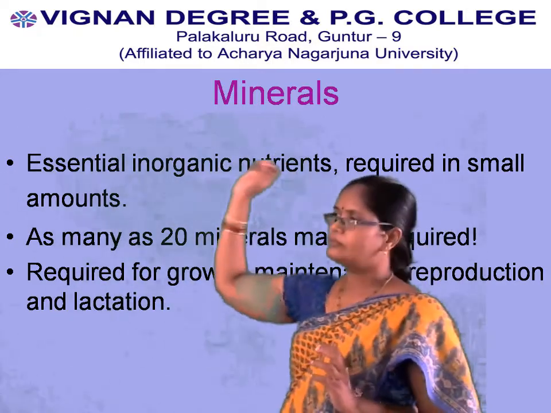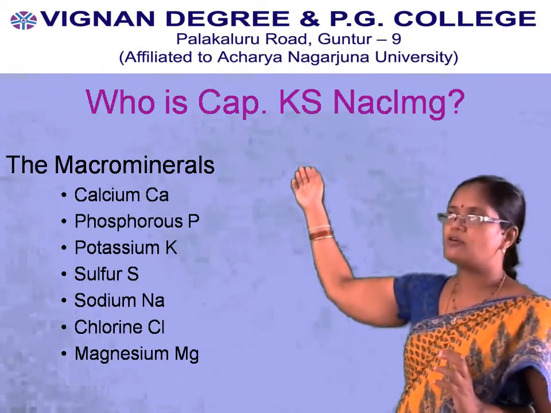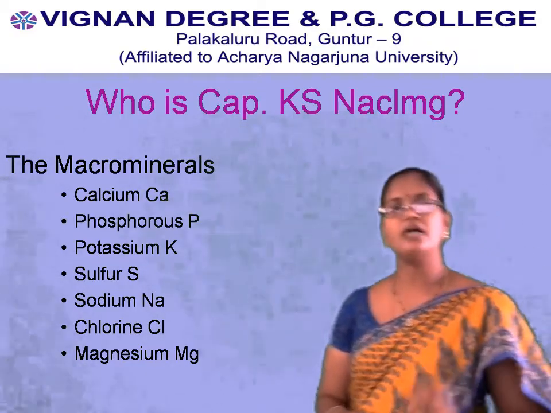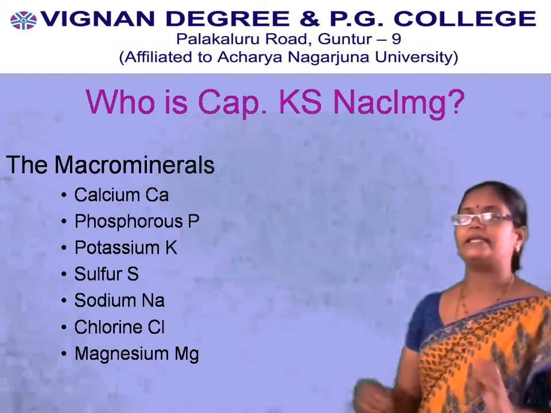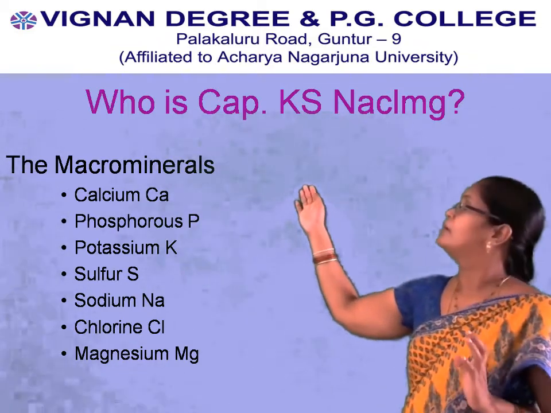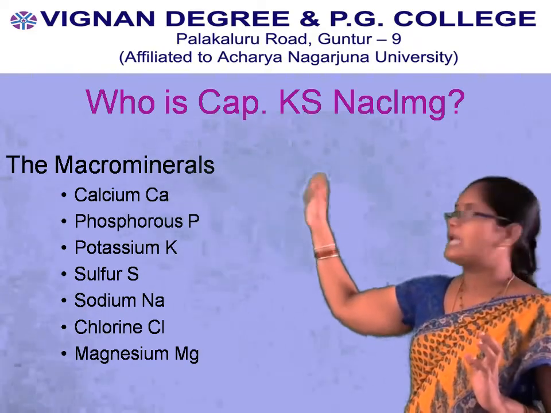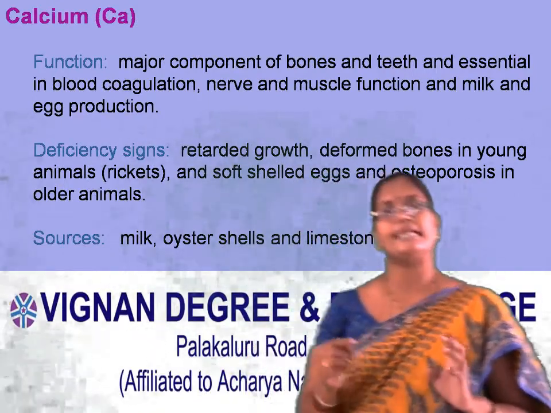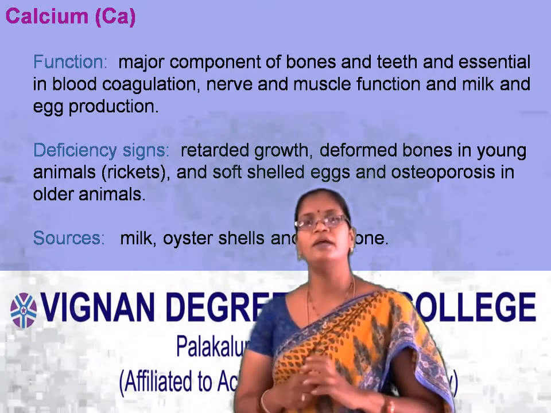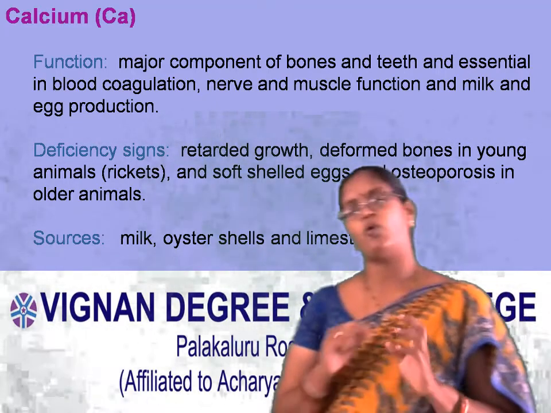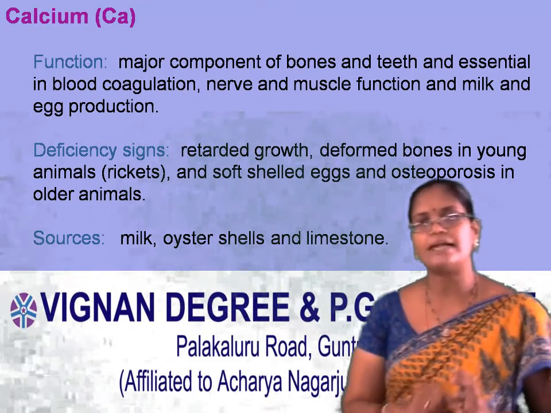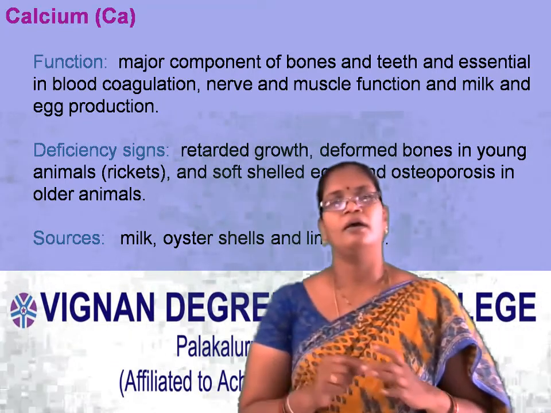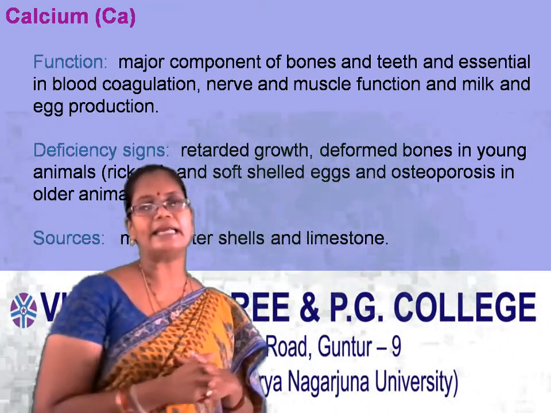So coming to the macro minerals. What are the macro minerals? Calcium, phosphorus, potassium, sulfur, sodium, chlorine, and magnesium. So these are the macro minerals. Now we will see about calcium. Calcium is represented as Ca. Coming to the main function of calcium, calcium is the major component of bones and teeth, and it is essential in blood coagulation, nerve and muscle functioning, and mainly it is responsible for the production of milk and egg.